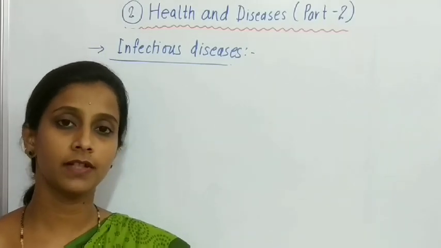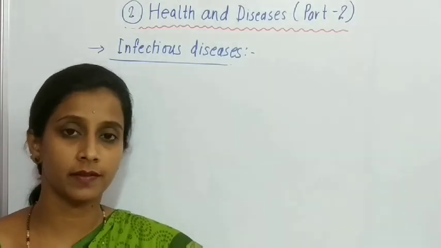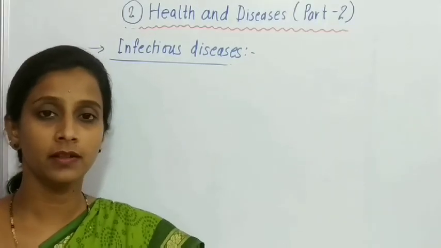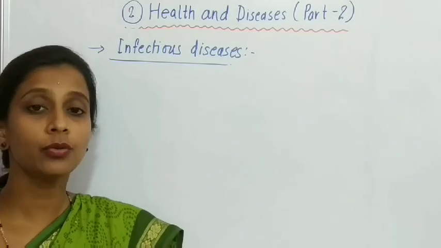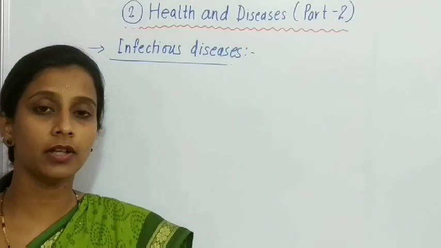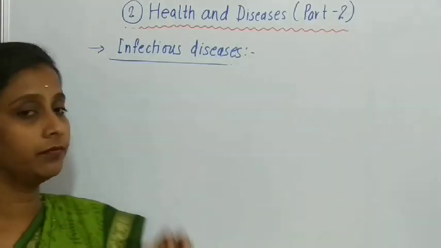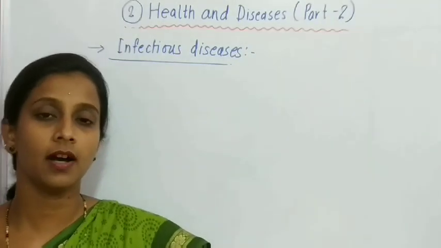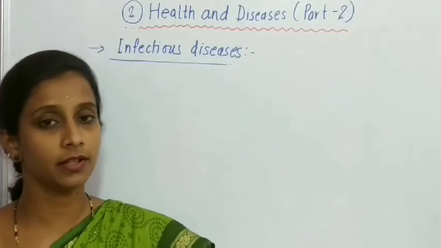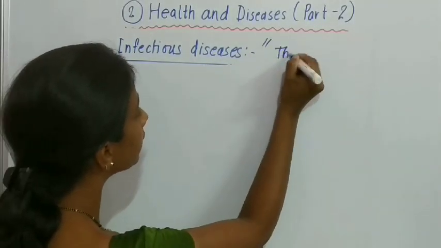Now what are actually infectious diseases? These diseases are spread from person to person. These are the spreading type of diseases. And how are these spread? These infectious diseases are spread from pathogens or vectors or contaminated air, water and soil. So the definition of infectious disease: the diseases which are spread through pathogens, vectors or contaminated air, water and soil. So let us write here the definition.